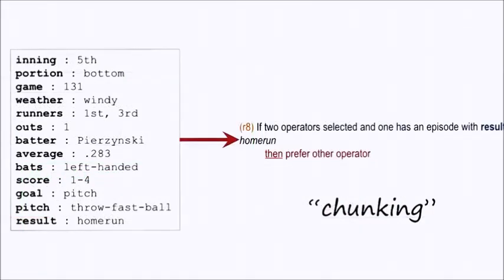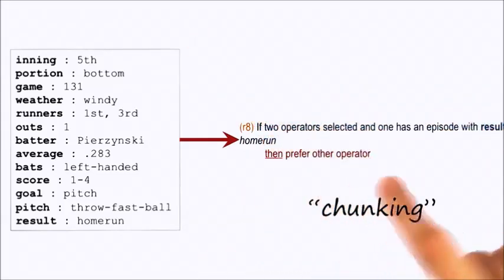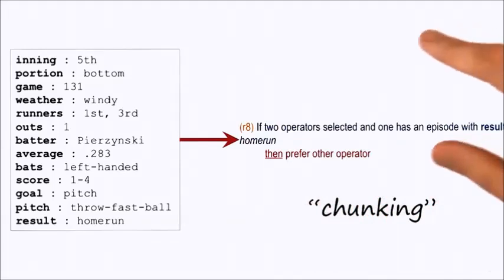We saw this in production systems as well. We had an agent that reached an impasse. It had two different pitches suggested and it couldn't decide between the two. That spawned a new learning goal, to find a rule to choose between those pitches. It then selected a learning strategy of chunking, went to its memory, found a case, and chunked a rule that would help it resolve that impasse. In this case, the agent used that impasse to set up a new learning goal. It then selected a strategy to achieve that learning goal.